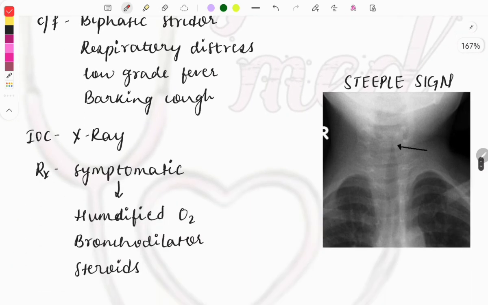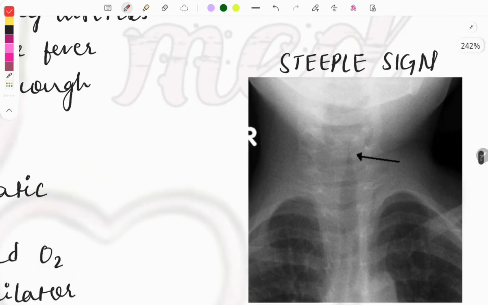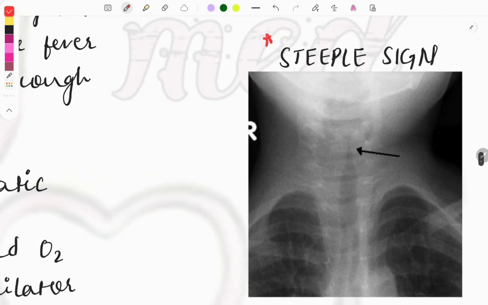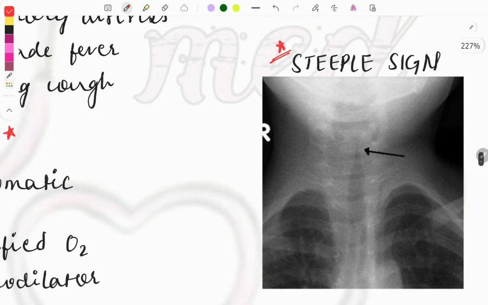Then the investigation of choice for this one is the X-ray, and on X-ray you can see a very important sign, and if you have solved the PYQs or read about this topic, then you might have an idea of this X-ray. This is called the steeple sign, the sign which you can see on a church. So the sign that you see on church columns, that one is called the steeple sign, and you can see here infection of the larynx and the trachea giving this sign.